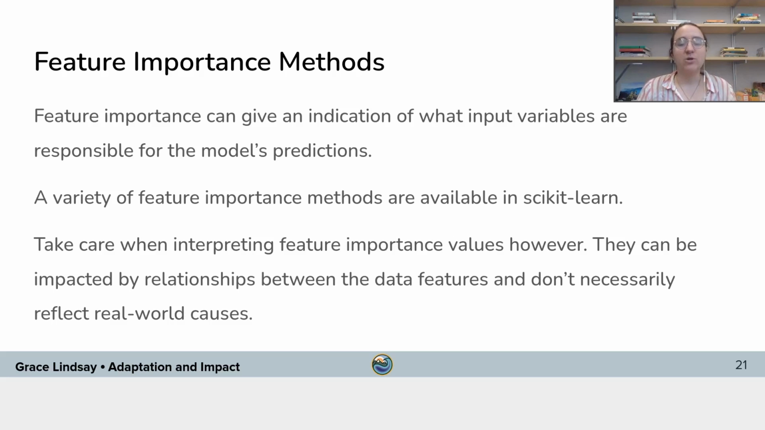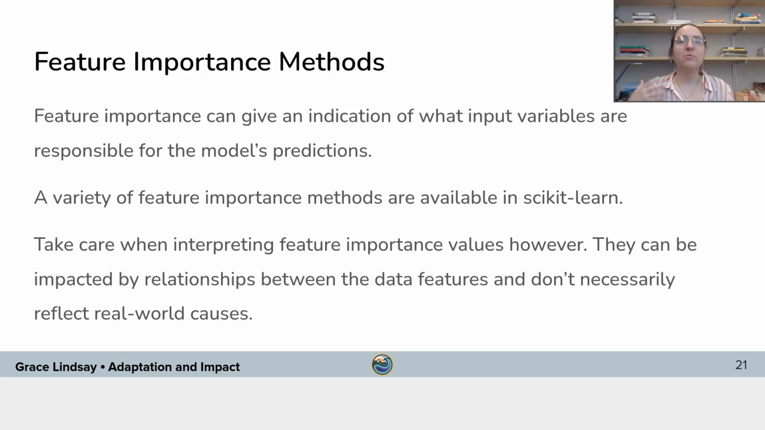And in scikit-learn, there are a variety of different feature importance methods that are available to try. But no matter which method you use, it is important to take care when you're interpreting these feature importance values. What these feature importance values tell you is something about how the model works. It's telling you something about how the model is taking in inputs and turning those into the outputs of the model. It's not necessarily telling you how the world works.